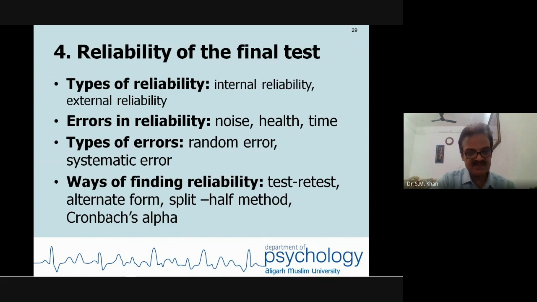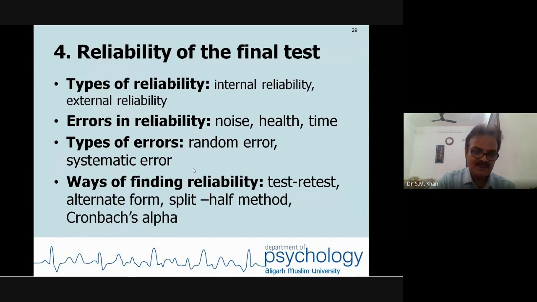Errors in reliability. When you, friends, are going for the final tryout, these are the reasons giving problems in the data set: unnecessary disturbances, the health of the testee, the health of the test administrator, and the time given to perform the test. Errors. There are always two types of errors: systematic errors and random errors. आप देखेंगे friends, इन एरर से आपकी रिलायबिलिटी पे कितना इम्पैक्ट पड़ सकता है.